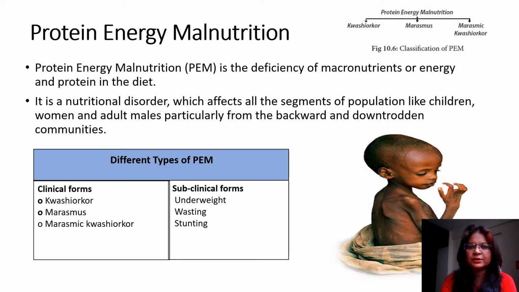So what is a nutritional disorder? When an individual is not able to get all the nutrition, in that case the person goes through a nutritional disorder. When we talk specifically about Kwashiorkor and Marasmus, it is basically a protein deficiency. Majorly it affects especially children and women.